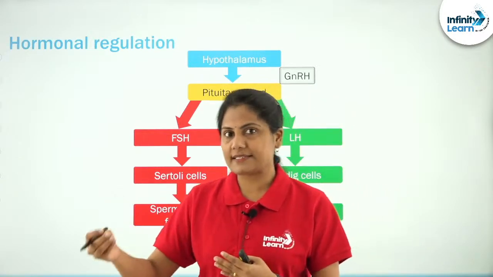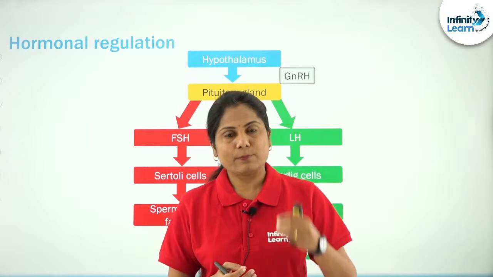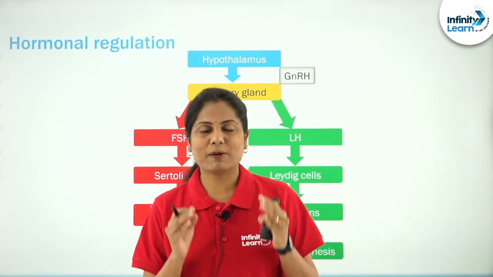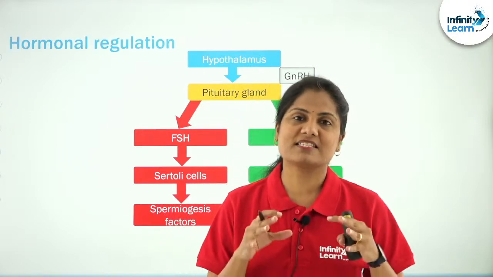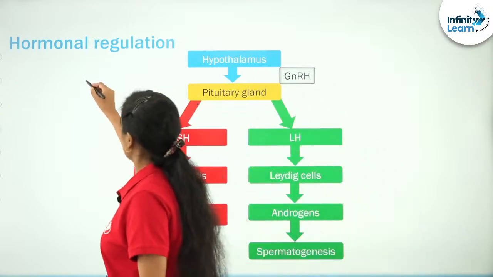Like oogenesis in females, does spermatogenesis start by birth or even before birth itself? No. The spermatogenesis process takes place in males at puberty.